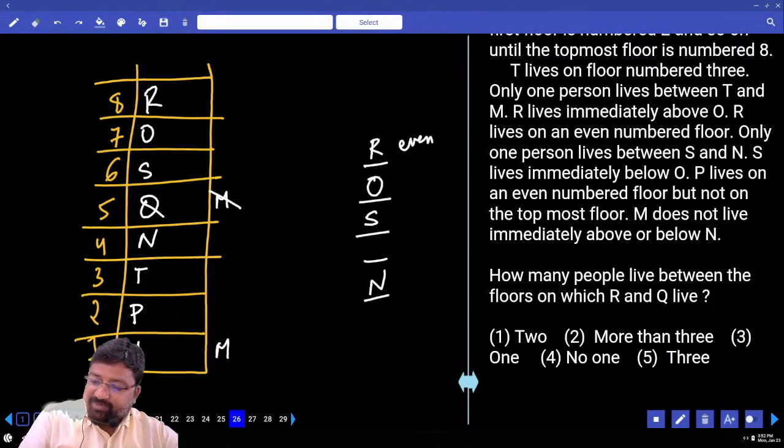How many people live between the floors on which R and Q live? How many between R and Q? 2.